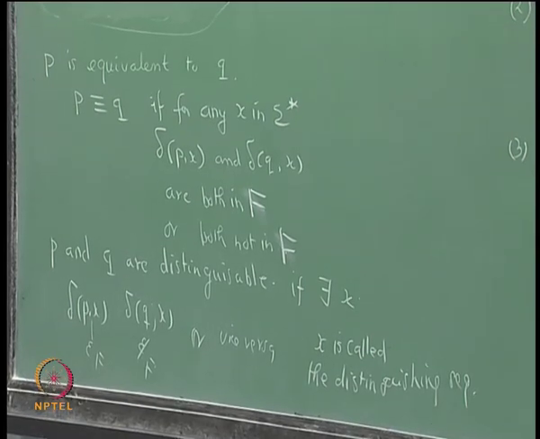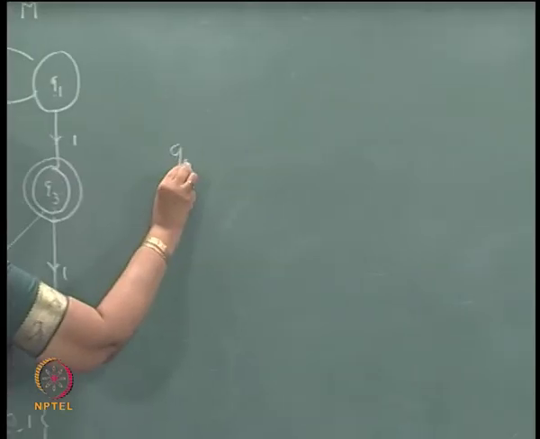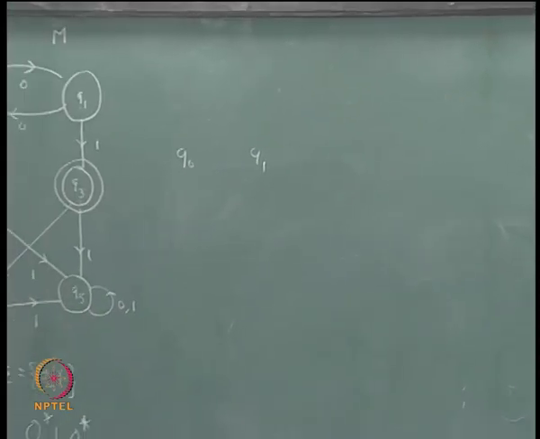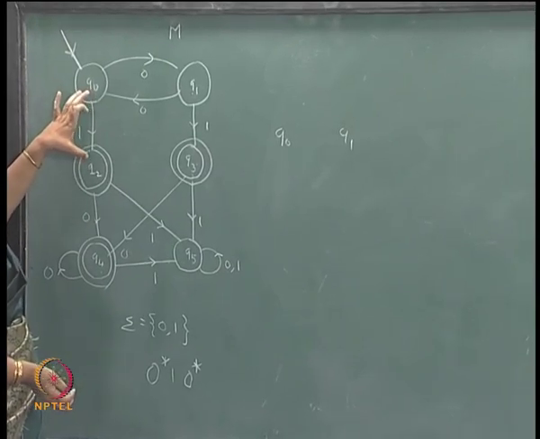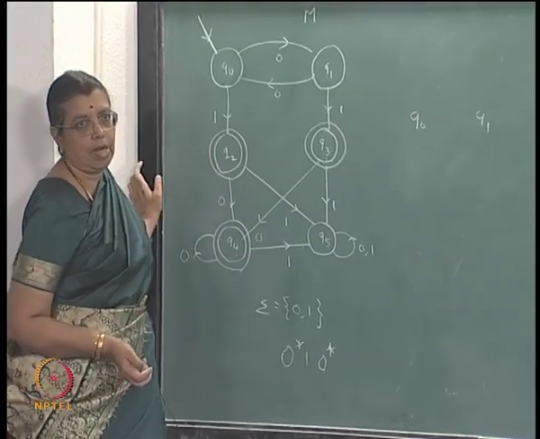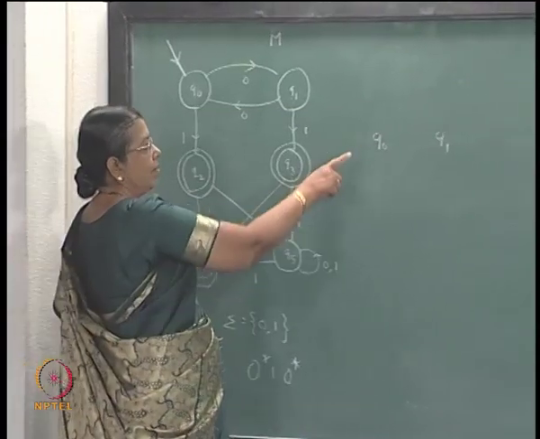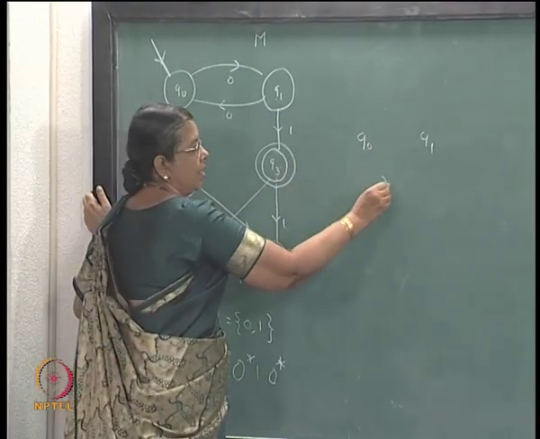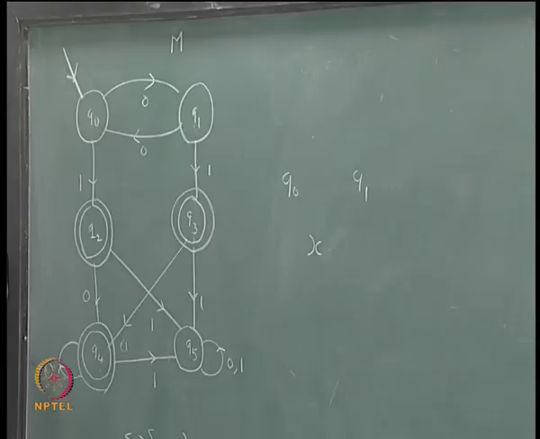Now look at this example. You take Q0 and Q1. If you get a string which has 1 1, it will take you to a final state from both, otherwise it will take you to a non-final state. So, for any string x you take, either it will take you to a final state starting from Q0 or Q1, or it will take you to a non-final state.